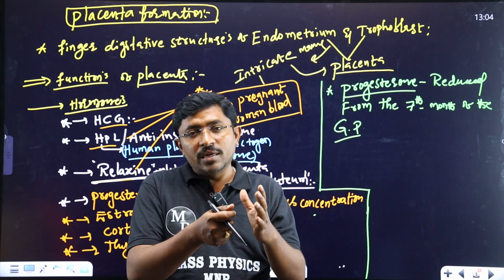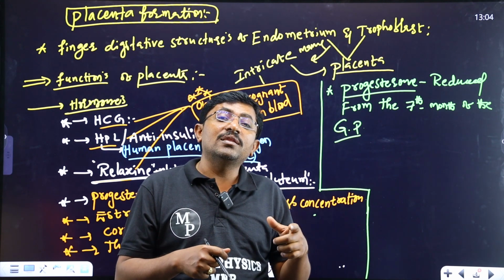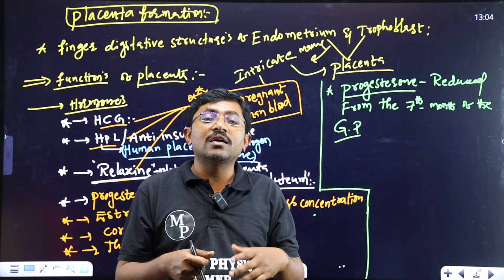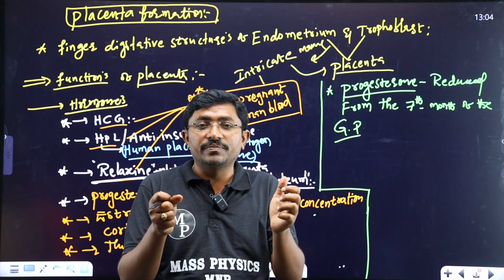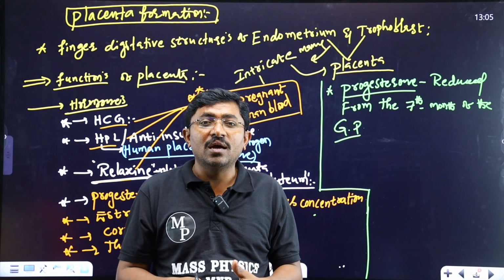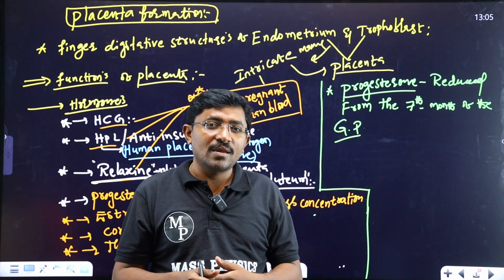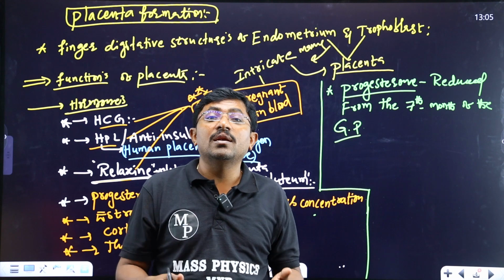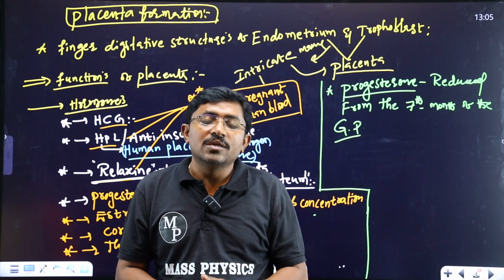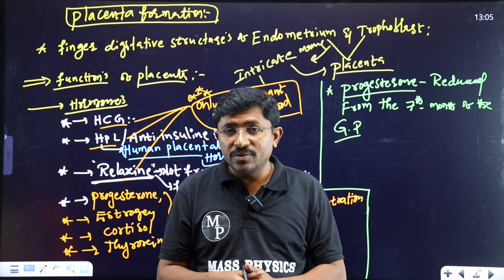So when the doctors tightly pull that placenta from the endometrium, what happens? Along with the placenta, the chorionic villi, the endometrium, and the blood capillaries are also torn. After rupturing the blood capillaries, heavy blood loss can occur from the body. Sometimes that leads to the death of the mother. The reason is heavy loss of blood from the ruptured endometrium. So that's why automatically the progesterone hormone levels are reduced.